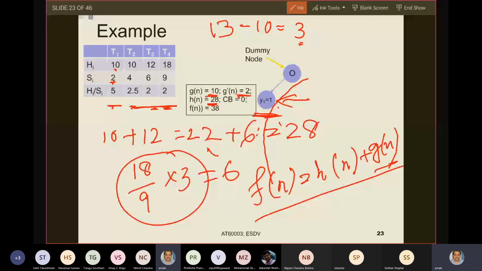GN is the actual cost of coming to this state from the root. HN is the upper bound of the cost of going to any leaf from this state. So Fn is the upper bound of any path from the root to a leaf through this state. Should I say this again? No, sir, I got it.